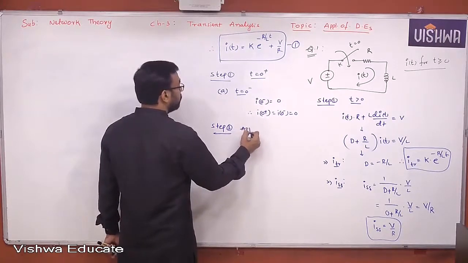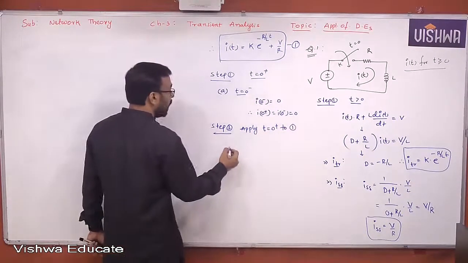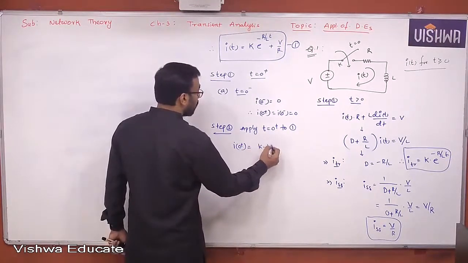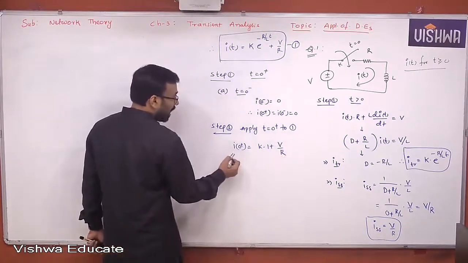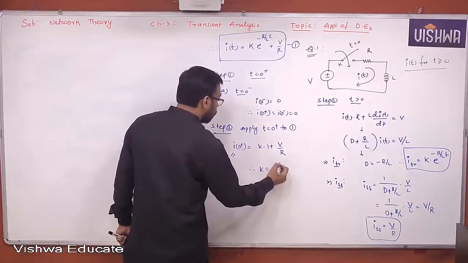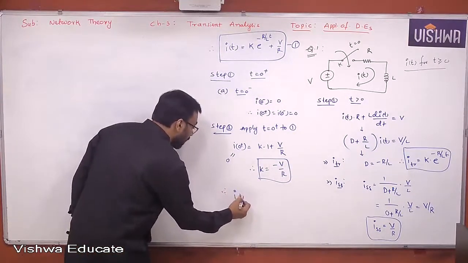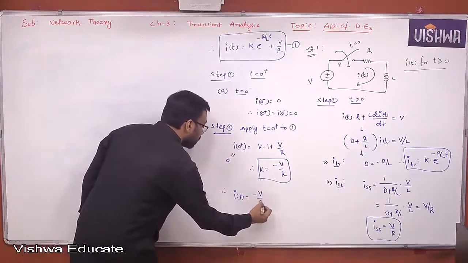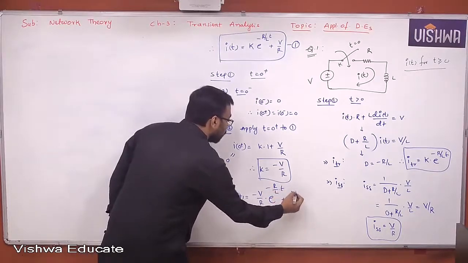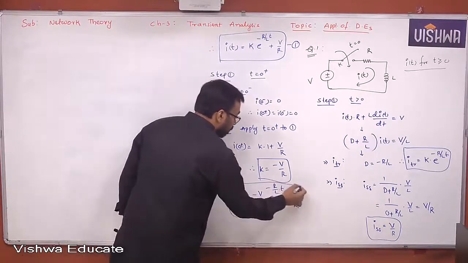Now apply t equal to 0 plus conditions to equation 1. So what will you get? I of 0 plus is equal to K into 1 plus V by R. What is this I of 0 plus? Already you got 0. This value you know very well. Therefore, K is equal to minus V by R. Understand? Therefore, now the complete solution will become minus V by R into e power minus R by L into t plus V by R. This is the complete response. Understand all of you? Okay, this is the complete response.